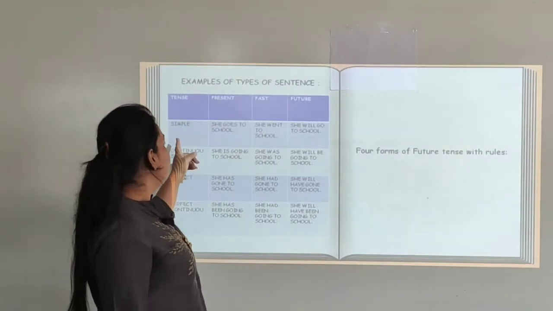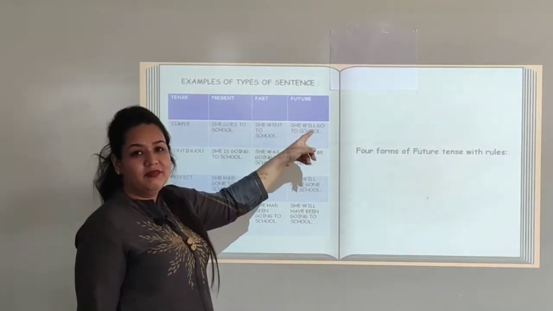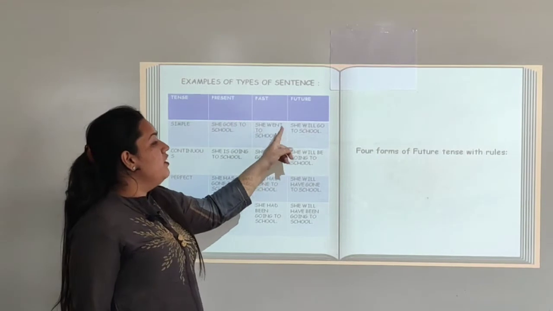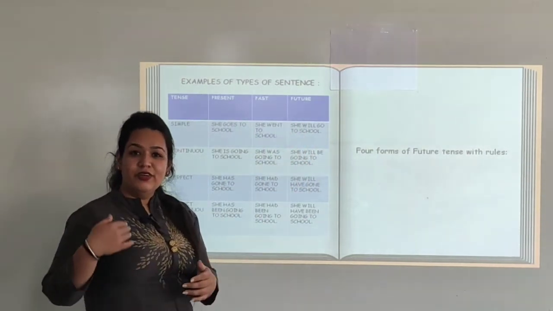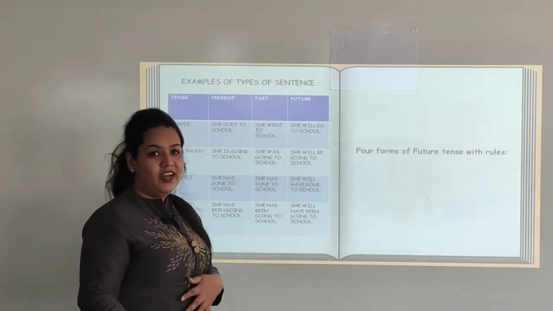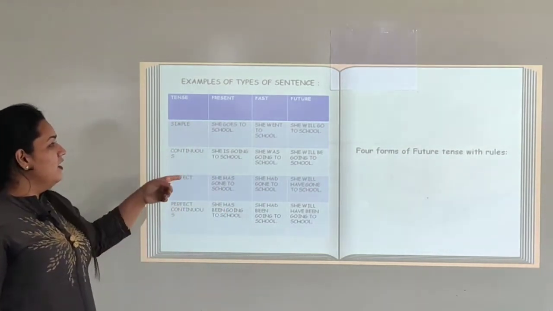In the next one we will see simple future tense for the same sentence. It says she will go to school. So the word will indicate that she is going to go to school in the future time. Now let us see the continuous tense.